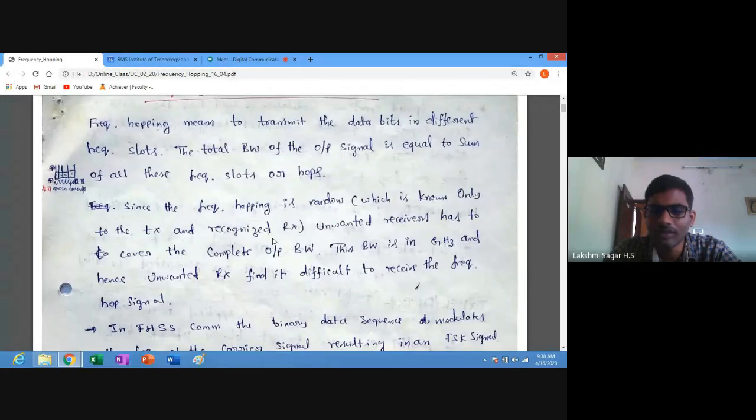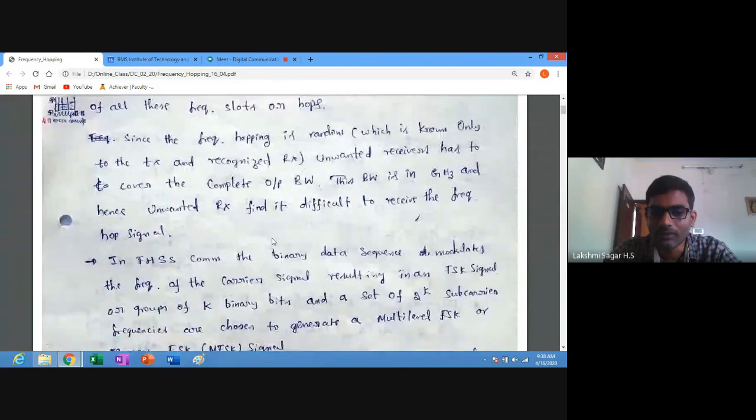The output bandwidth, which is the sum of all the frequency hops, will be in gigahertz, and for an unwanted receiver it becomes very difficult to receive the frequency hop signal.